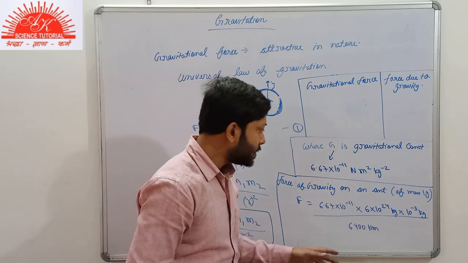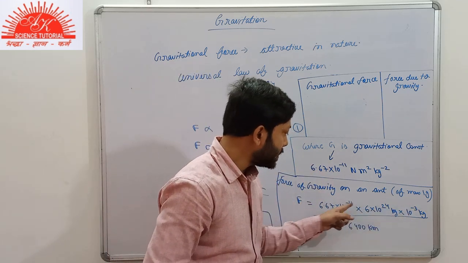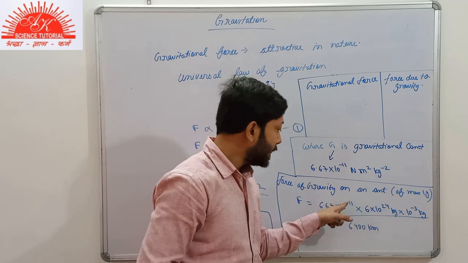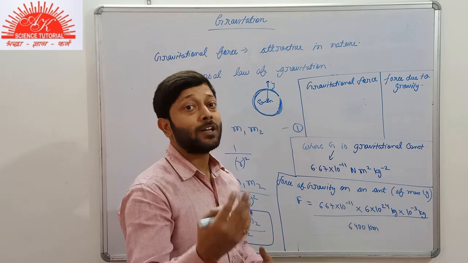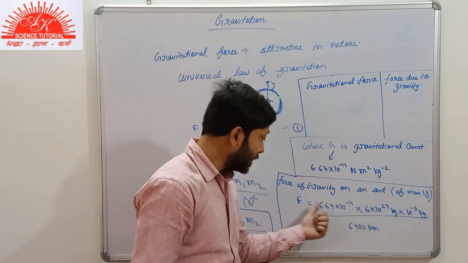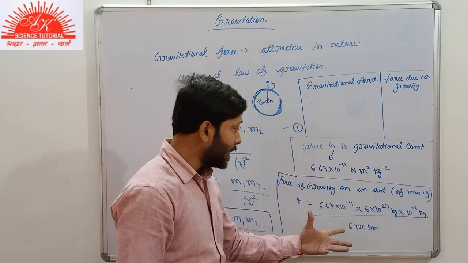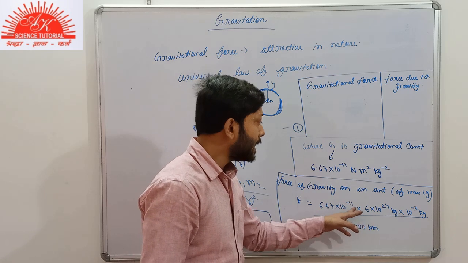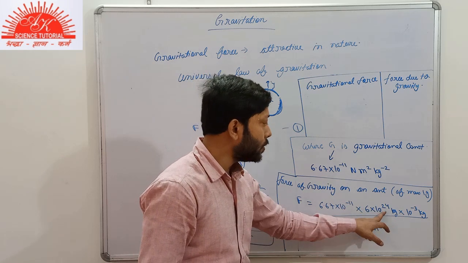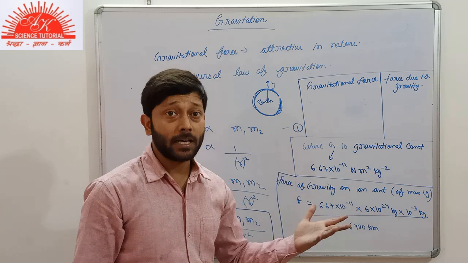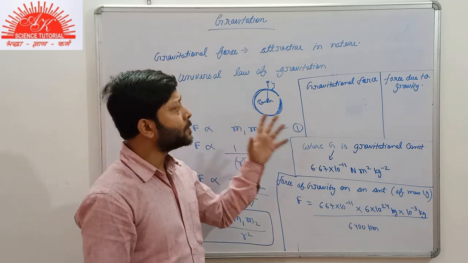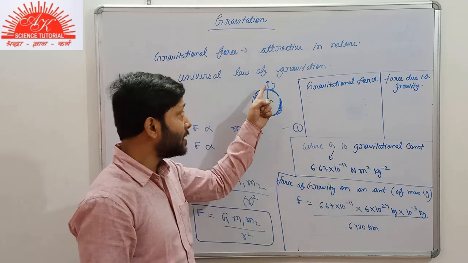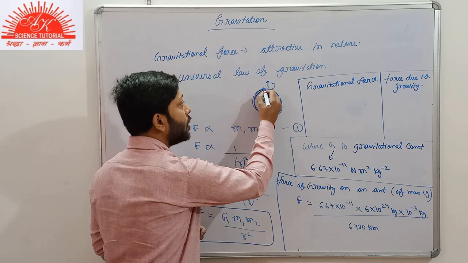Now as you can see here, minus 11, minus 3, that is of the order 10 to the power minus 14, and here we have 10 to the power 24. So the resultant value of force will have a scale of about 10 to the power minus 14 times 10 to the power 24, that is 10 to the power 10, that is positive. In this case, that much force is enough to attract the ant towards the surface of Earth.